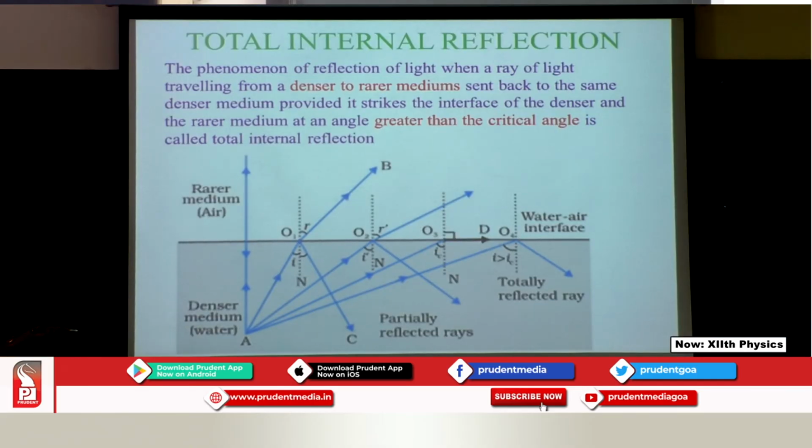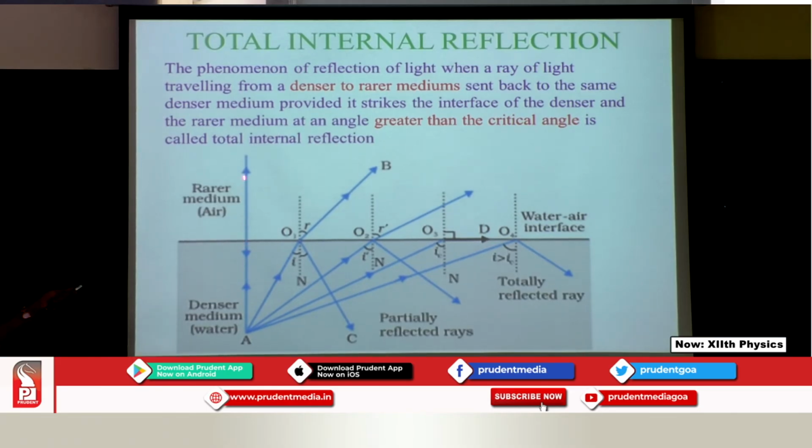Let us understand it with a ray diagram. Here, doesn't it look very beautiful? So here students, this is a denser medium, it's water, and a rarer medium, air. I have got an object, you can think I am standing over here and the rays are coming out. First ray is perpendicular to the interface.